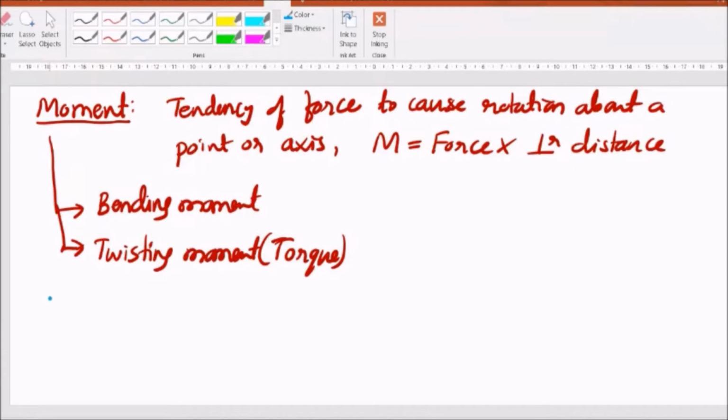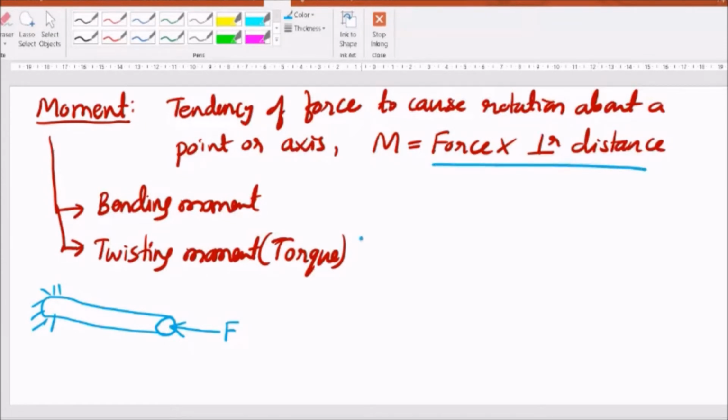Let us imagine there is a member like this and it is fixed here, and here I apply a load like this. Will there be any bending moment now? If you look at this definition, force into perpendicular distance. See, force is acting here along the axis of this bar. So what is the perpendicular distance of the axis to this force? It is 0. So moment is not present here. Direct load is acting, but that load is not causing bending moments.